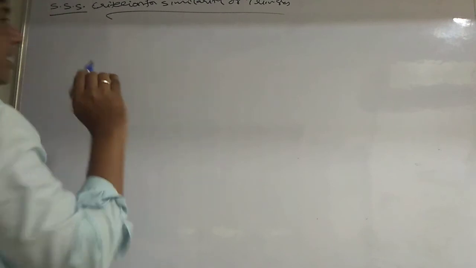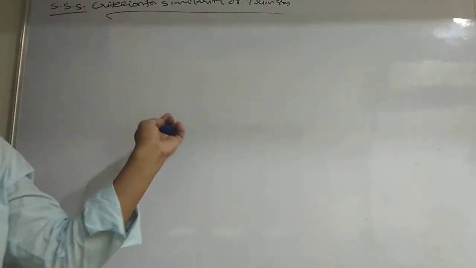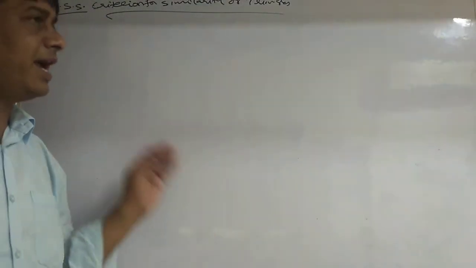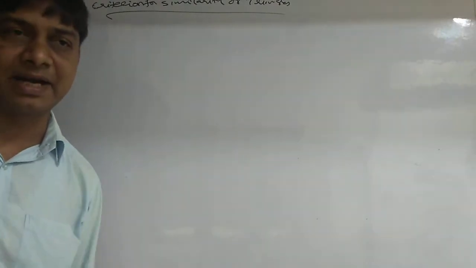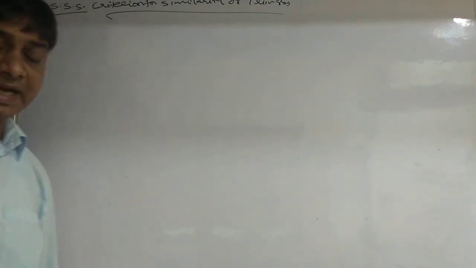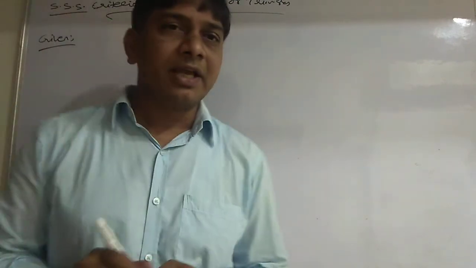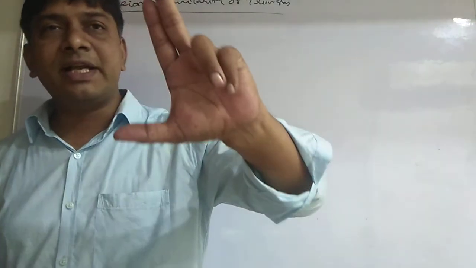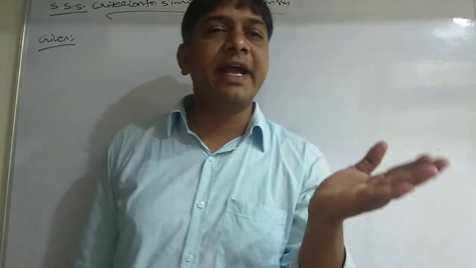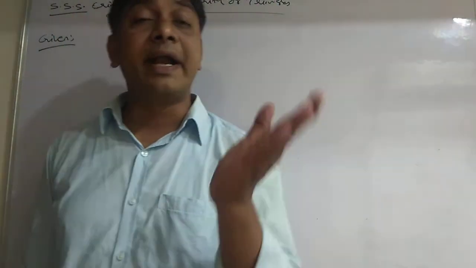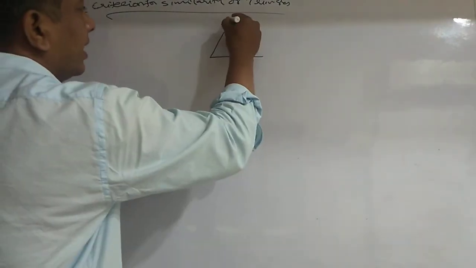Now, what is the statement here? In two triangles, if one triangle's sides are proportional to the corresponding sides of the other triangle, then their corresponding angles are equal and hence they are similar. That is the statement. That is SSS similarity.